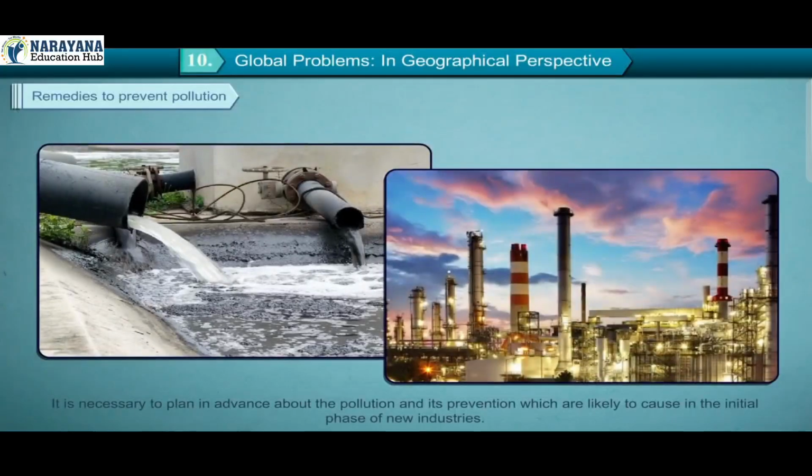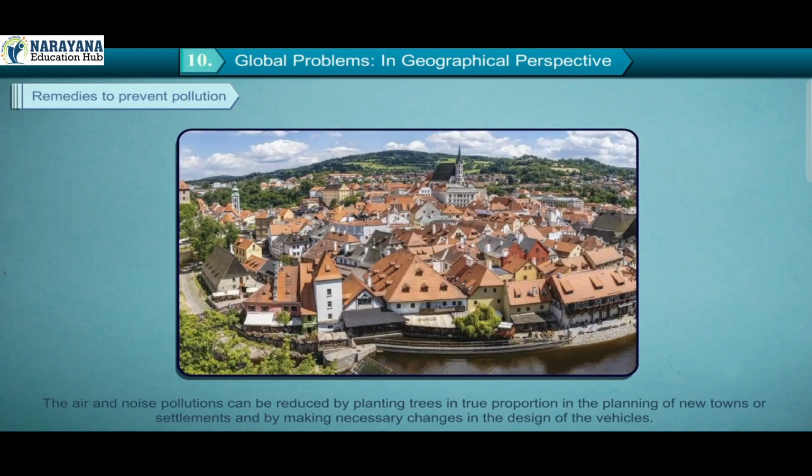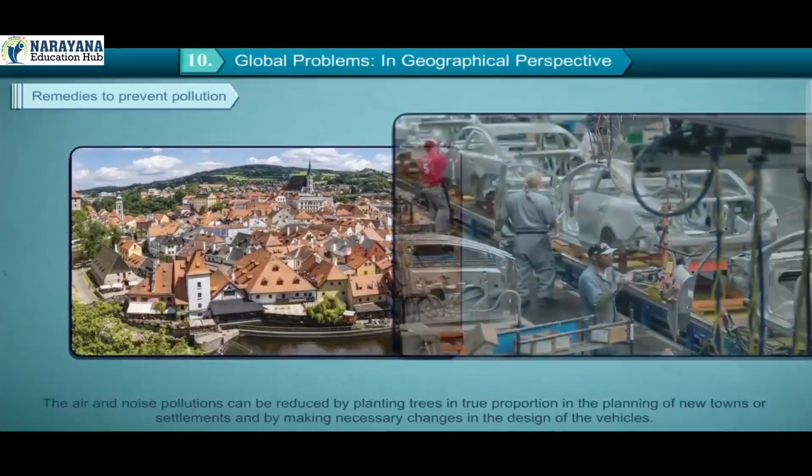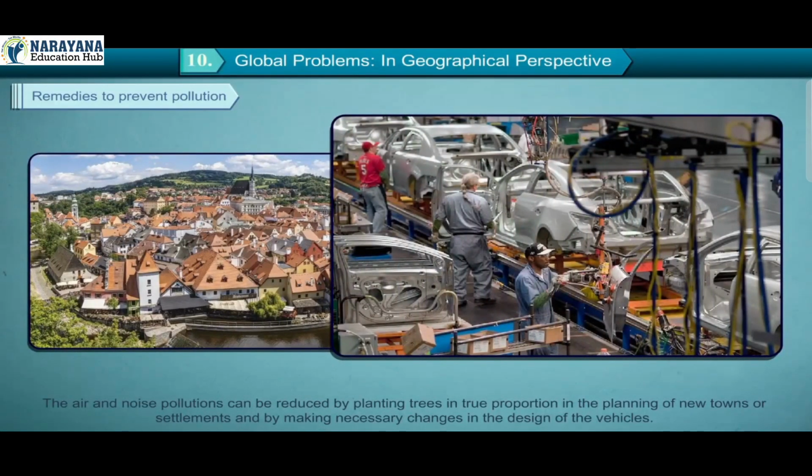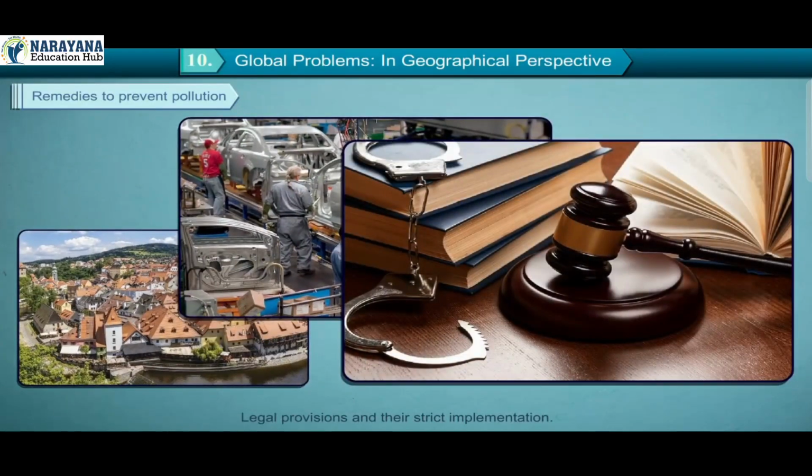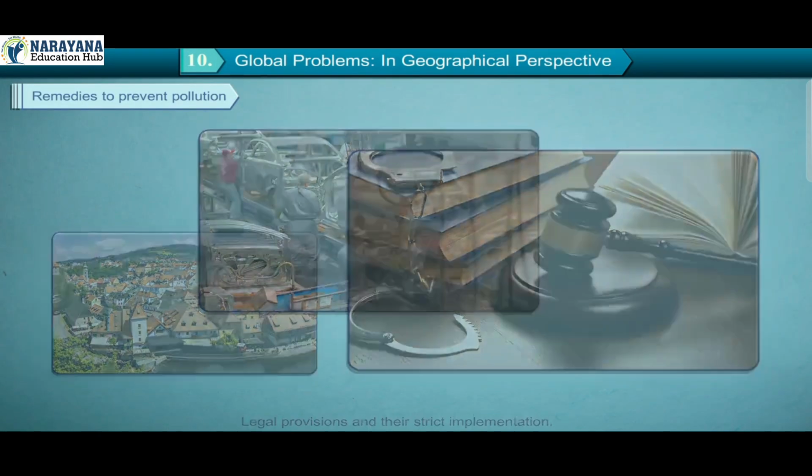It is necessary to plan in advance about the pollution and its prevention which are likely to be caused in the initial phase of new industries. The air and noise pollutions can be reduced by planting trees in true proportion in the planning of new towns or settlements and by making necessary changes in the design of the vehicles, legal provisions and their strict implementation.